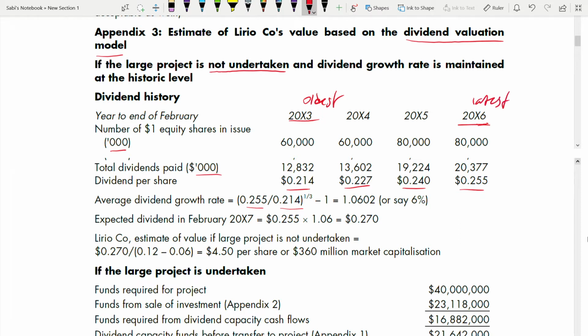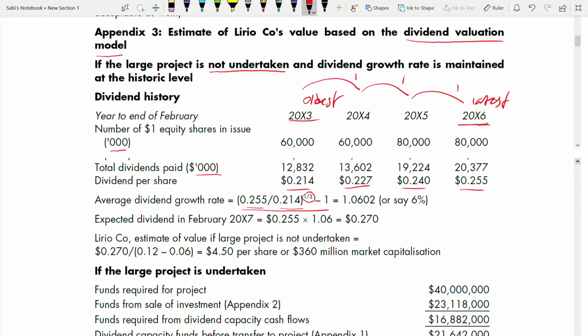So the latest divided by the oldest, to the power of 1 divided by how many years? It might look like 4 years, 2003, 4, 5 and 6, but it is actually 3 years. 2003 to 4, 1 year, 4 to 5 another year, 5 to 6 another year, 3 years. So that's why the power is 1 divided by 3, minus 1. This is the formula, and you should know this. Memorize it.